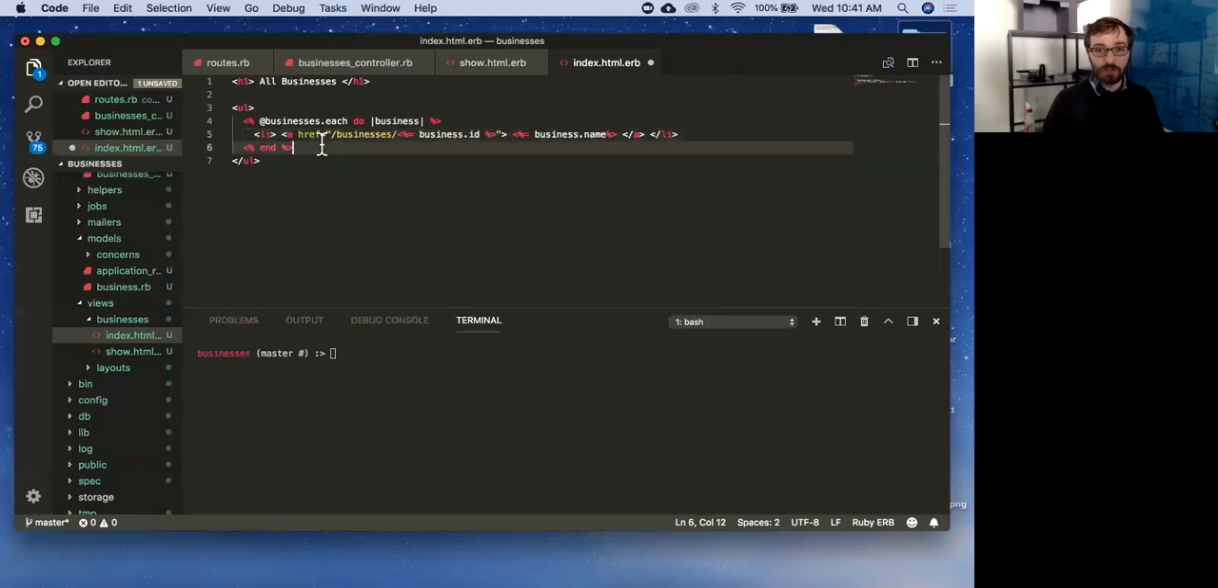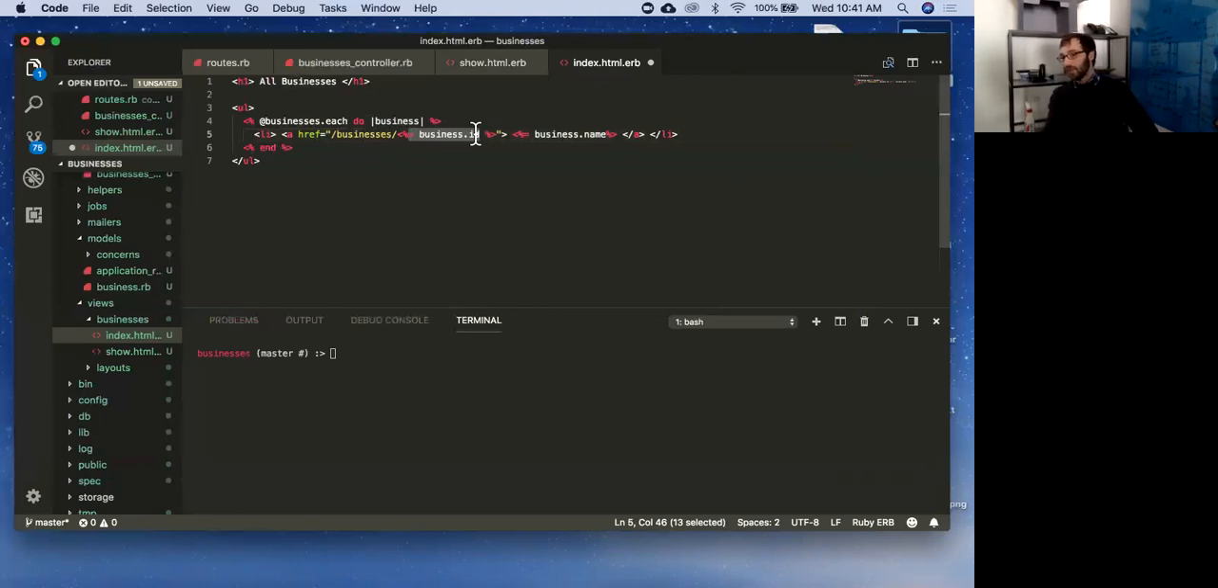Cool, let's talk about what this is doing. Again, we're looping through all the businesses. For each one, I'm going to make a list item. Here's where I'm printing out the business name, but I'm going to wrap the business name in this A tag, which creates my link. I'm going to tell that link to go to /businesses. And then here, I'm going to render out the ID for the business.